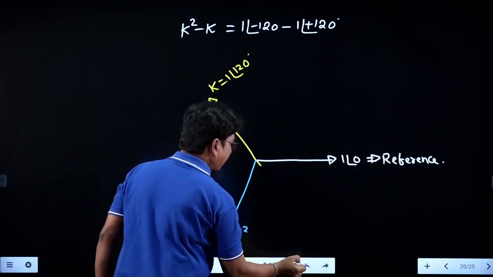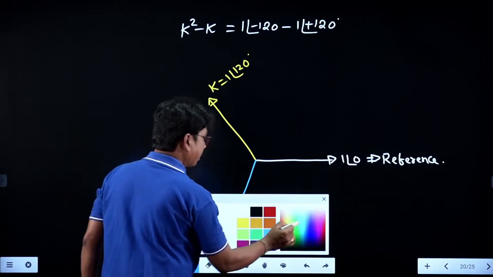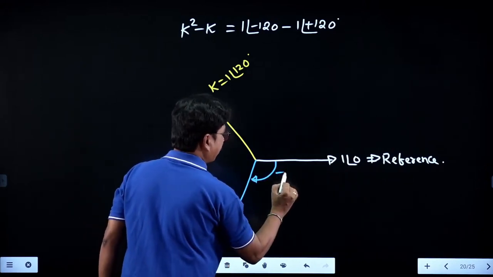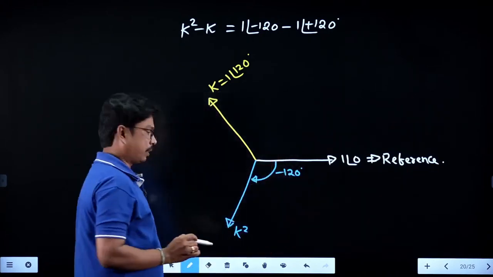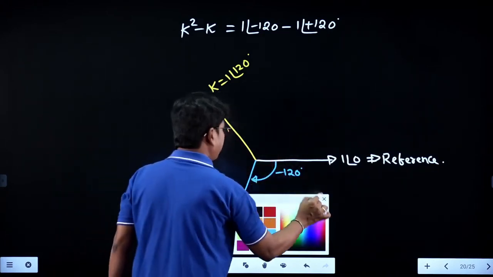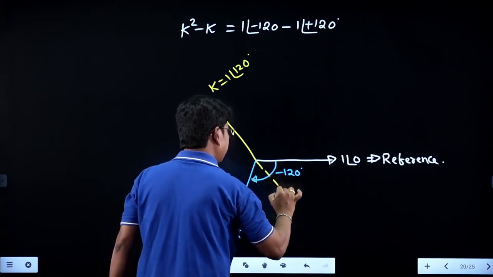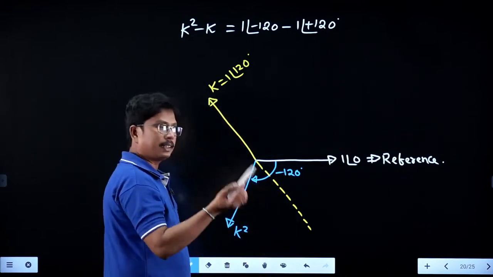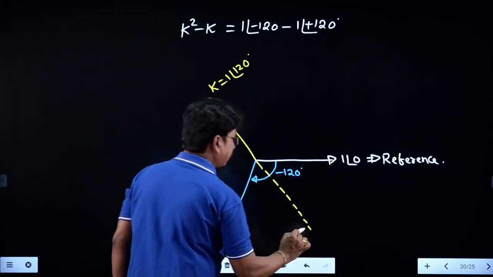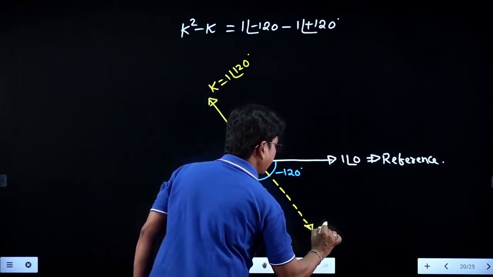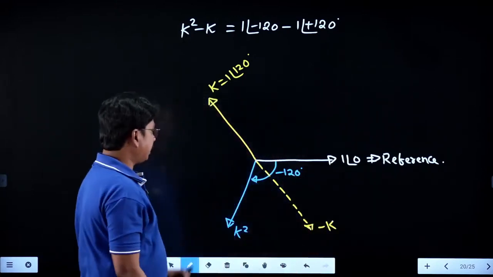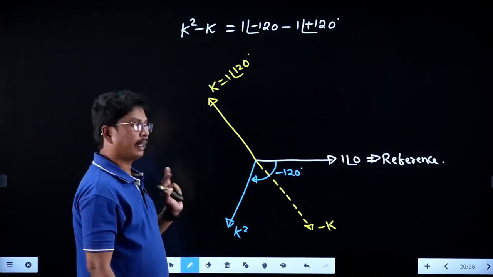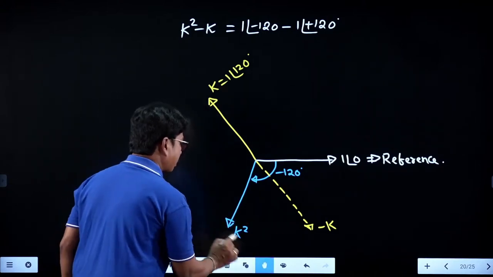First, write the angles to get more clarity. The angle from here to here is minus 120, so we get the exact midpoint phasor, which divides 120 into 60 and 60. This is minus k. The resultant of k square and minus k will be the k square minus k value.